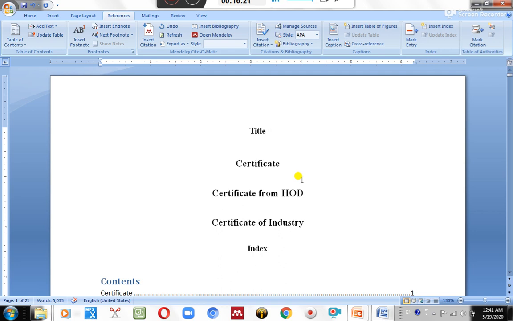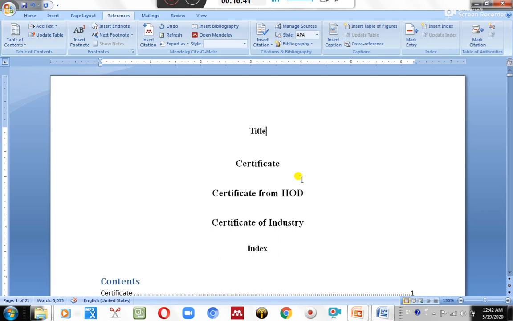It is clear. Right now we have generated the index automatically, and it will look like a book index, which gives a very good impression. If in the introduction the evaluator wants to shift only to the effect of temperature, he or she can directly shift to the effect of temperature.